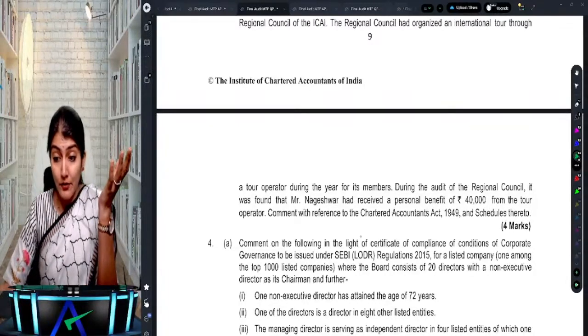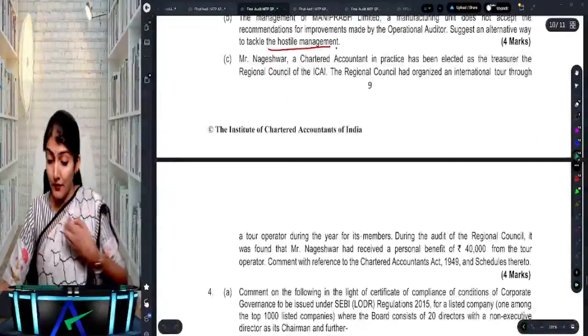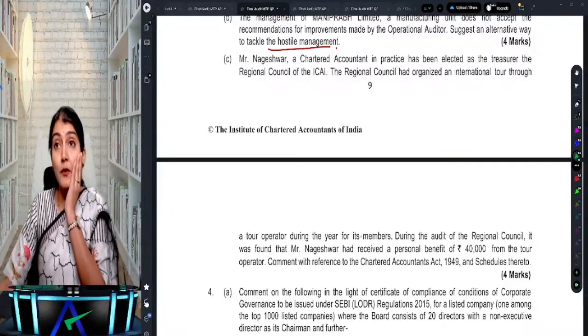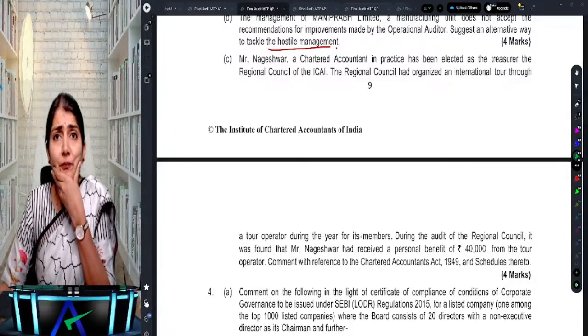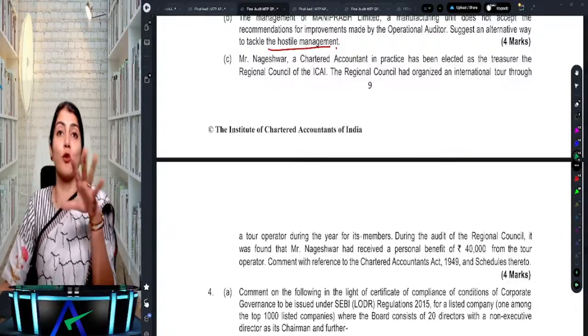You were made treasurer. And what did you do? The treasurer took 40,000 as personal benefit. What are you doing? You are bringing disrepute to the profession.